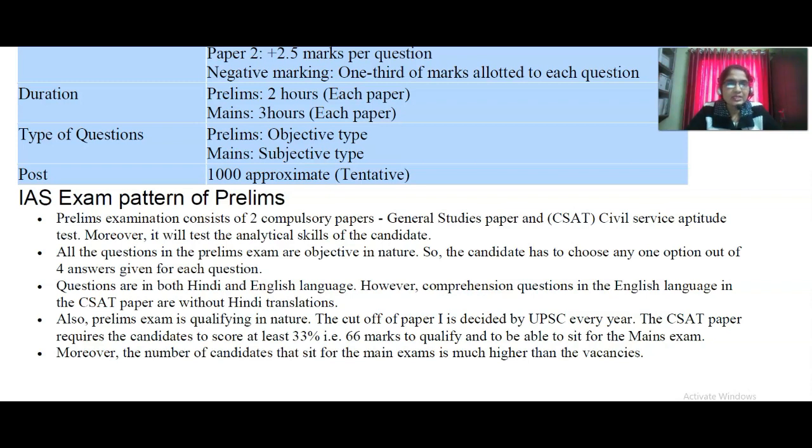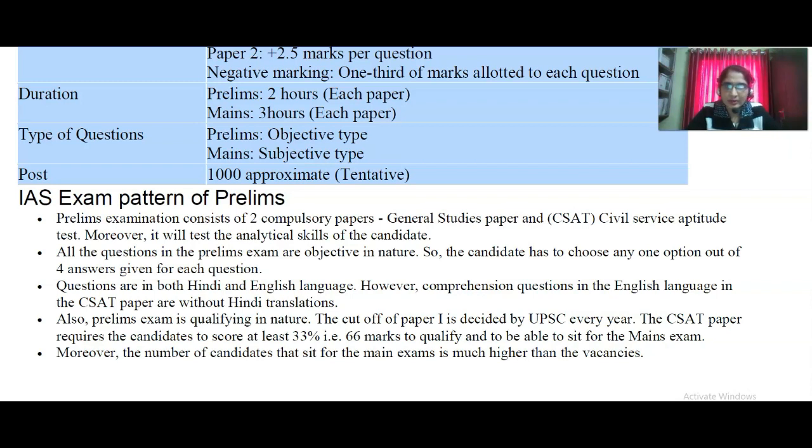Questions are in both Hindi and English. Comprehension questions in English in the CSAT paper are without any Hindi translation. Also, the prelims exam is qualifying in nature. Prelims means you have to qualify. The cutoff for paper 1 is decided by the UPSC every year. Every year the cutoff marks will be decided by the UPSC.